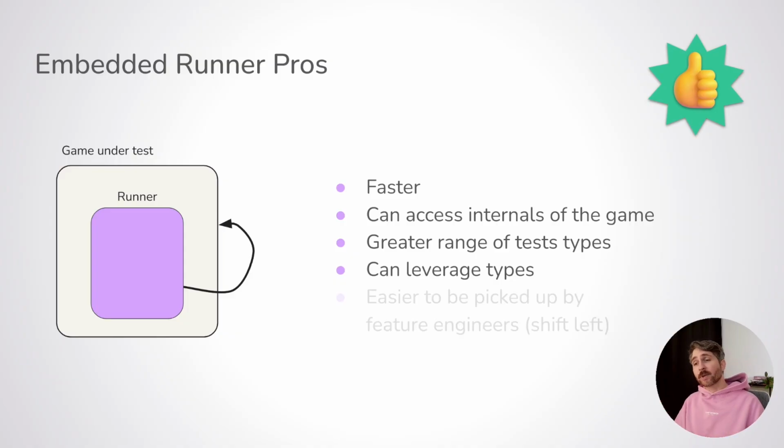And this leads to another advantage. It's easier for feature engineers to pick it up, because they don't have to step out of their programming environment. If they change some types the tests rely on, they will know immediately and they will be able to fix the test before it joins the main branch, for example. And this is particularly important if your objective is to shift left, so to include people earlier in the modification of the test or the writing of the test.